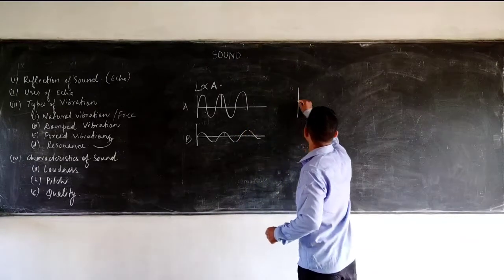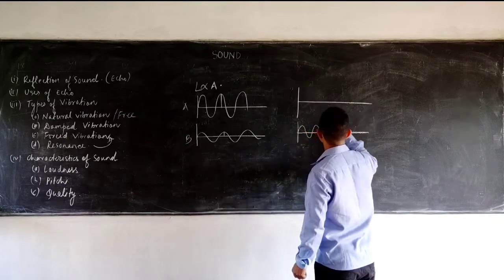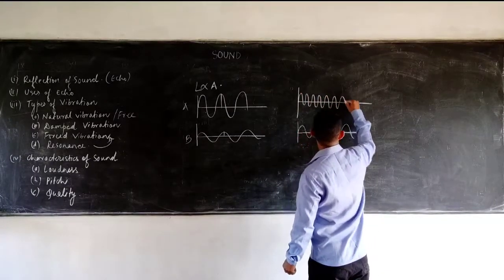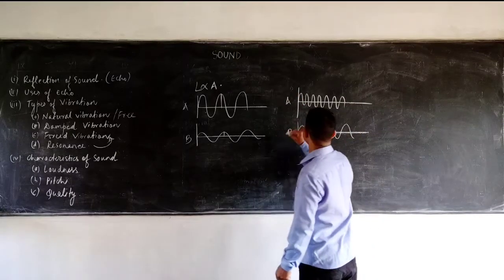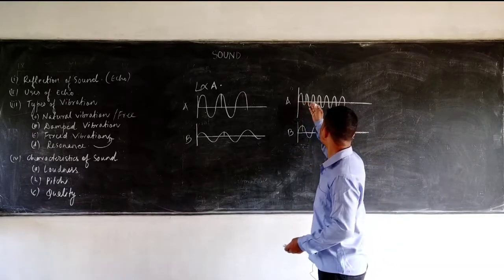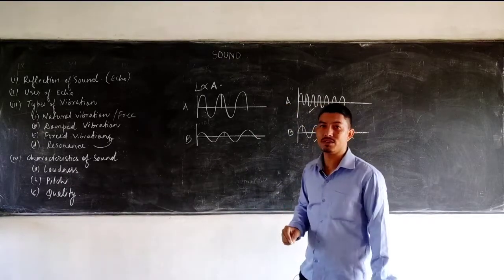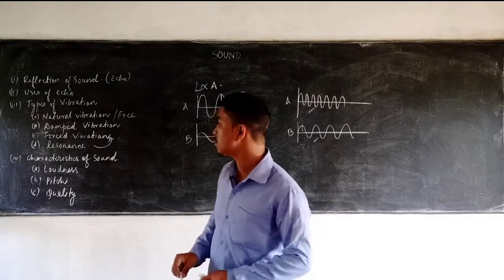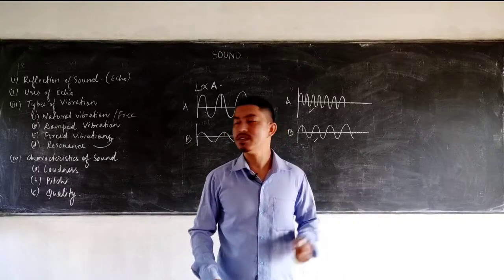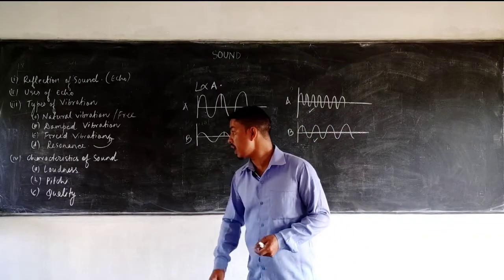Now two sounds having the same loudness, we can easily differentiate them by pitch. I draw this one. So this is A and B. Though the amplitude in both cases is the same, so the loudness is the same, I see that the number of waves per second is greater in A. So A is shriller and B is a flat sound. The pitch of the sound is directly proportional to the frequency of the wave. The higher the frequency, the shriller or higher pitched the sound.